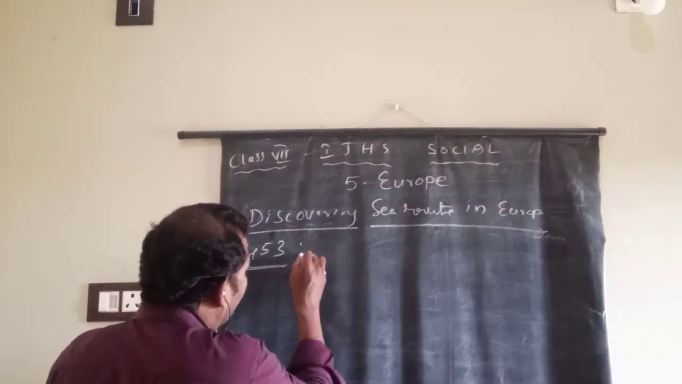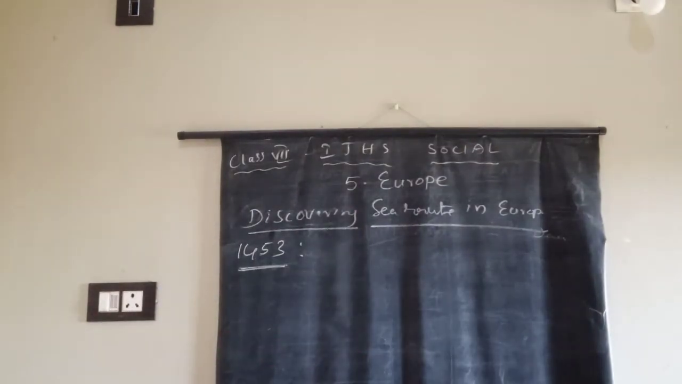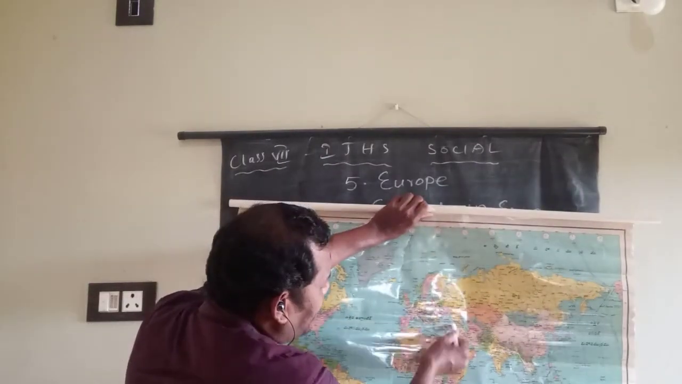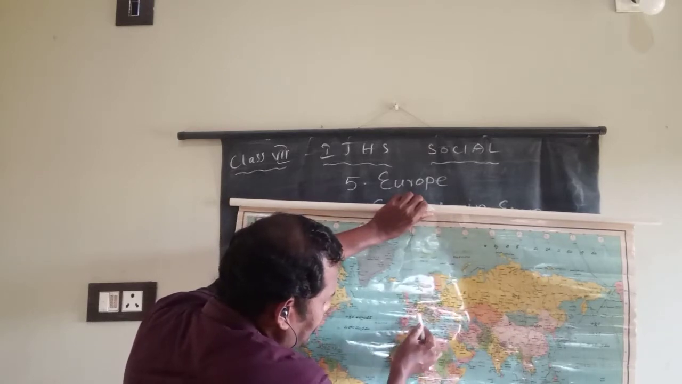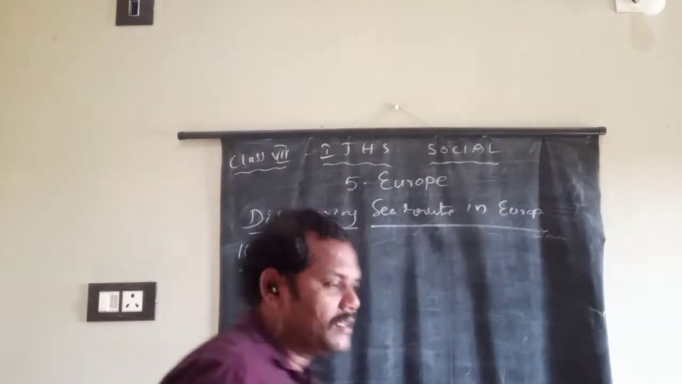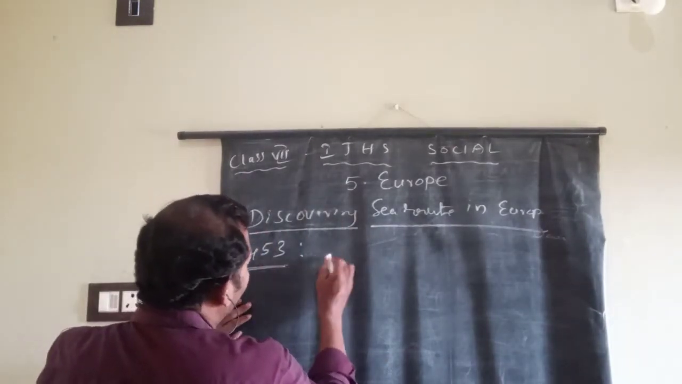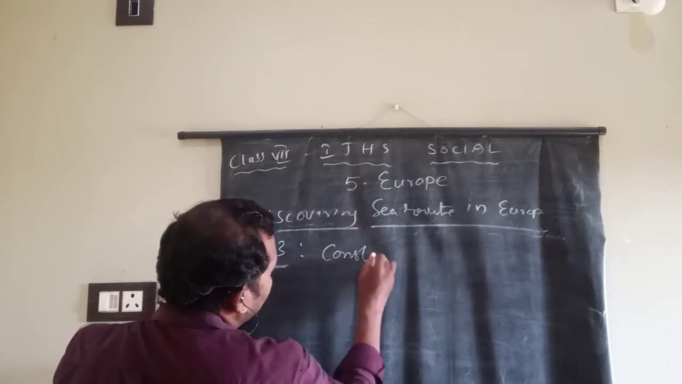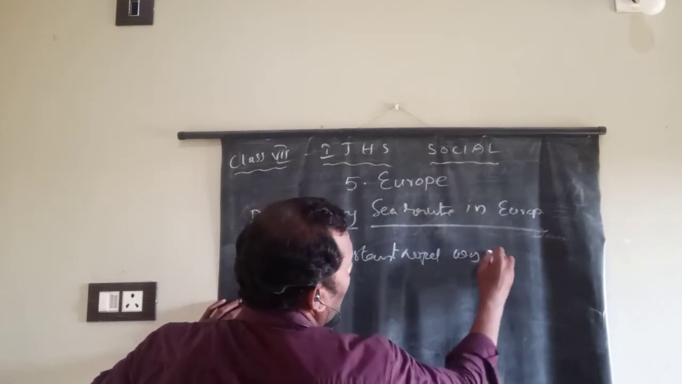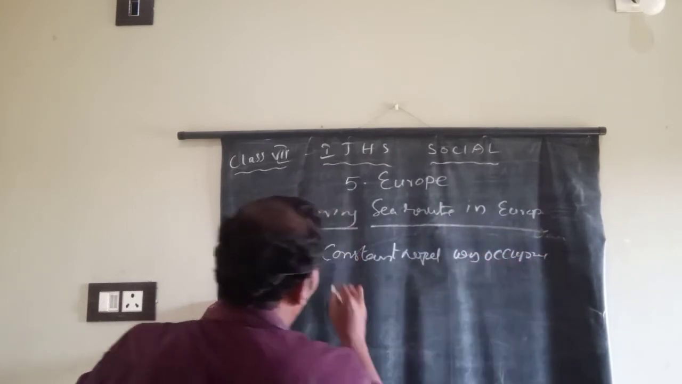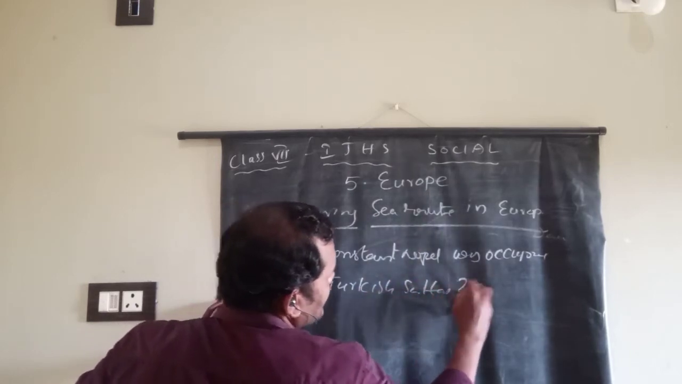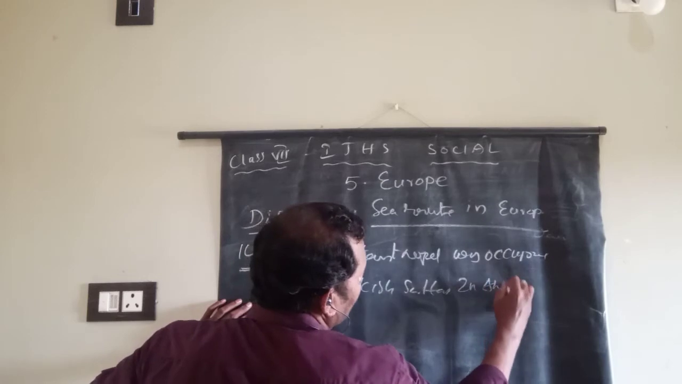And in 1453, the area used to reach India and these countries, this land area, that means here, was occupied by the Turkish Sultan. That means Constantinople was occupied by Turkish Sultan Mehmed II.